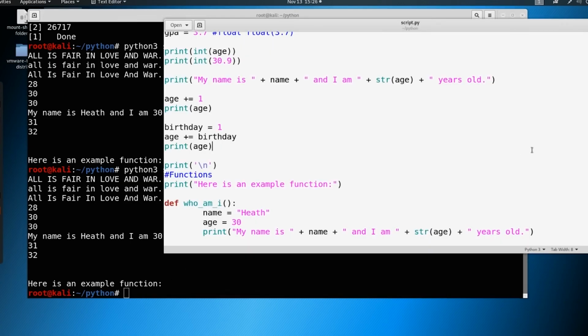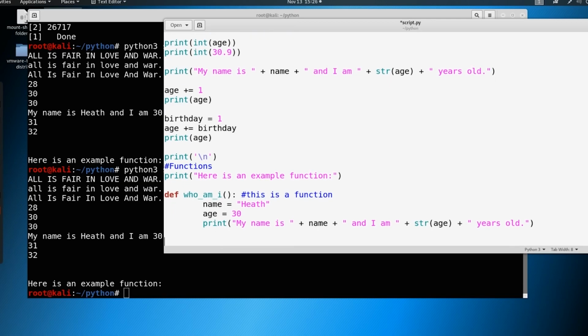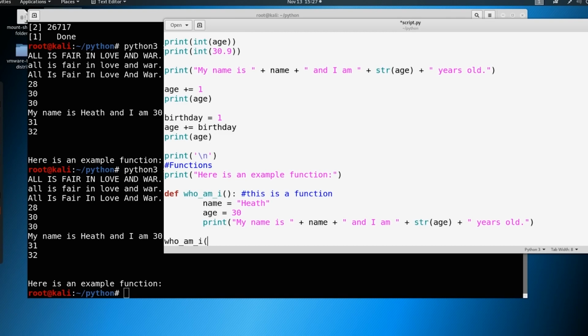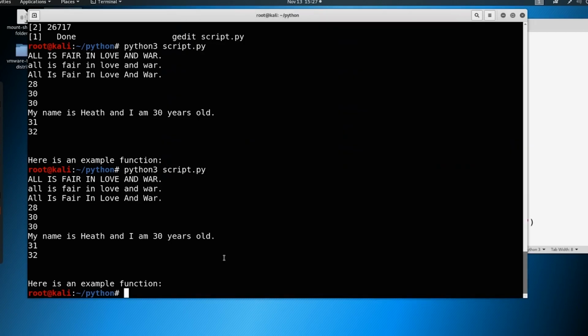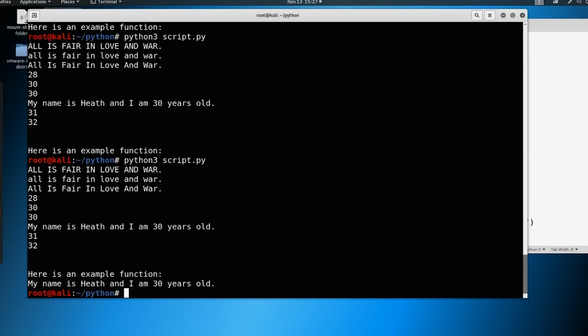nothing's here. All we've done so far is just define this function. We have done nothing to actually call it or do anything. And let's make a note here that this is a function, right? So when we get down towards the bottom, let's go ahead and just try to call this function. So to call a function, all we got to say is, who am I? And let's go ahead and save this, run it again. And look, it says, my name is Heath and I am 30 years old.